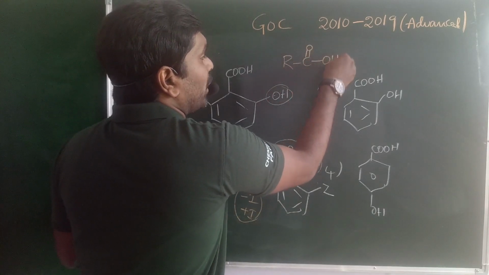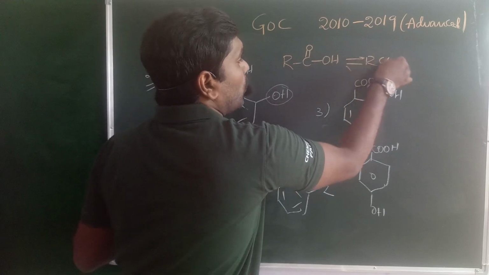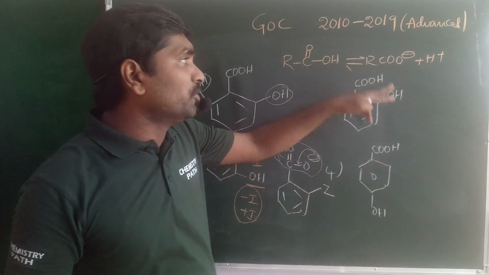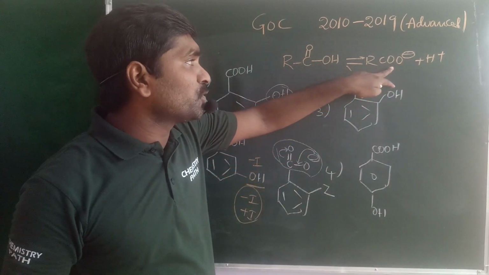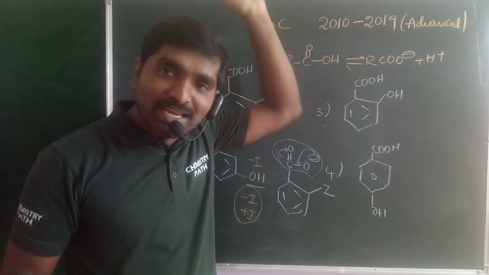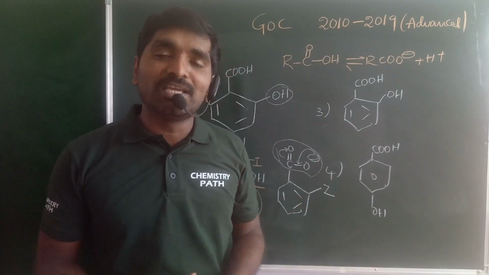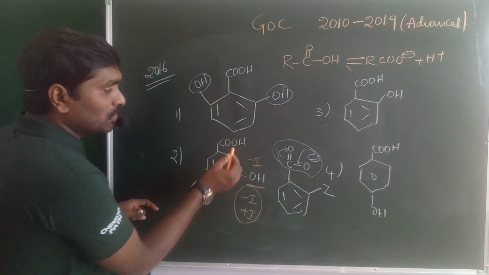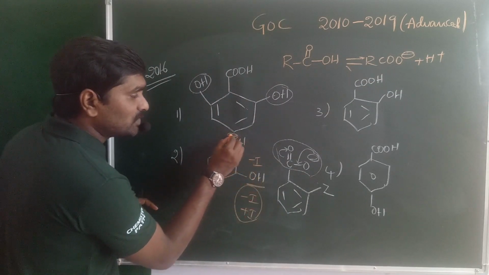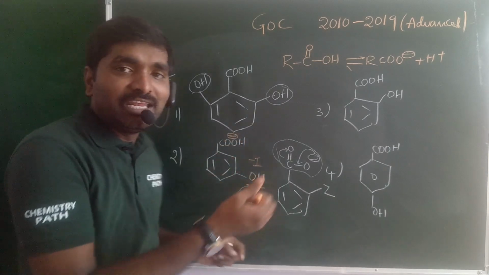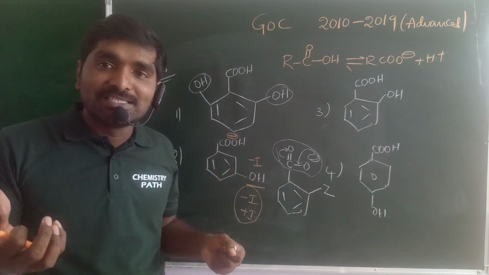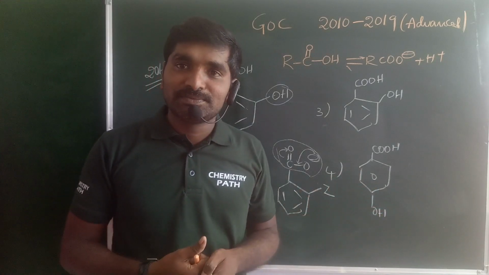RCOOH may be ionized as RCOO minus and H plus. When you write the acidity constant, Ka is directly proportional to the carboxylate ion stability. When the carboxylate ion stability increases, acidic character also increases. That means the Ka value increases. Hence this carboxylate ion is stabilized by the electron withdrawing group. Why? Because negative charge is present on this oxygen, and the group can withdraw the electron pair from the negatively charged oxygen. Stability increases, acidic character increases.